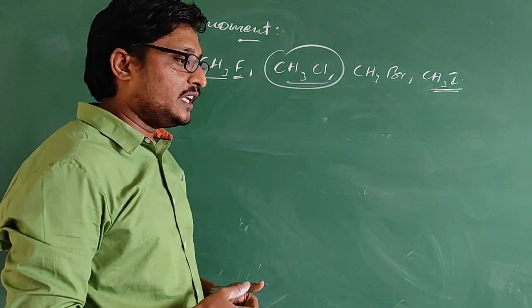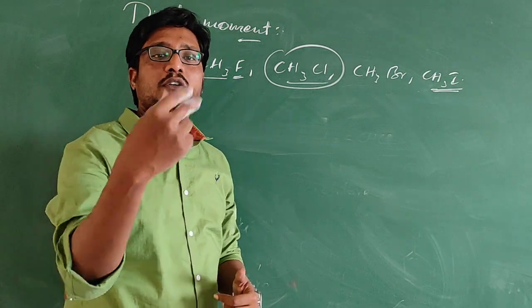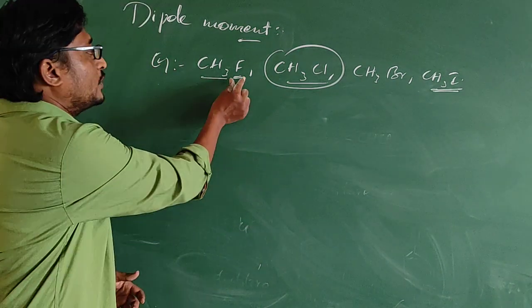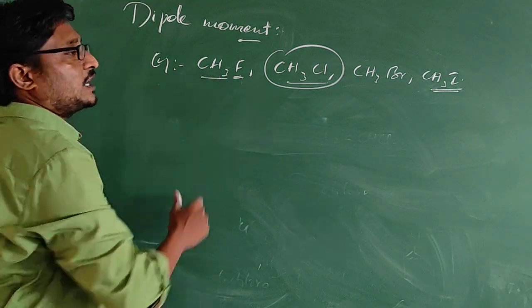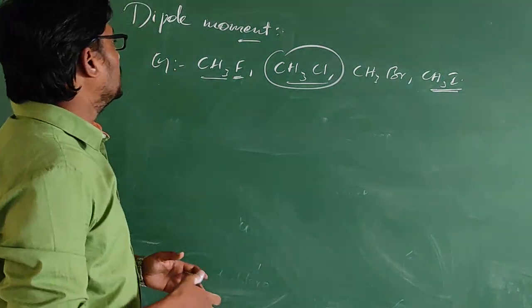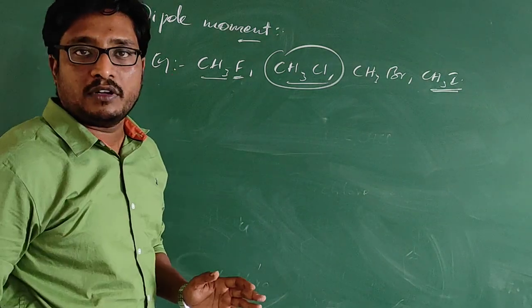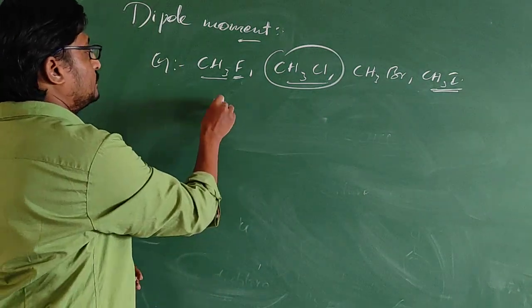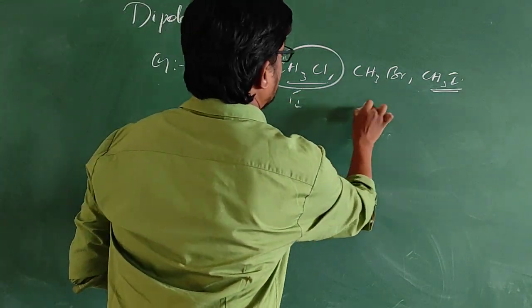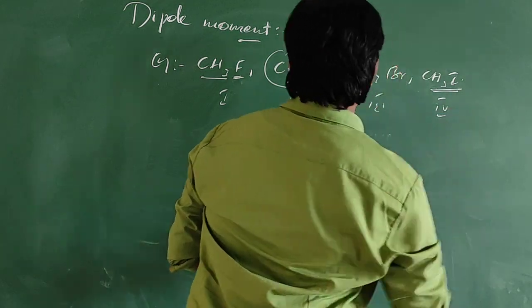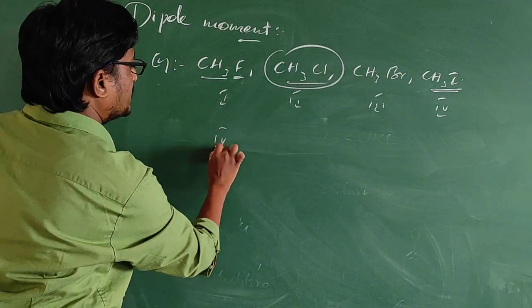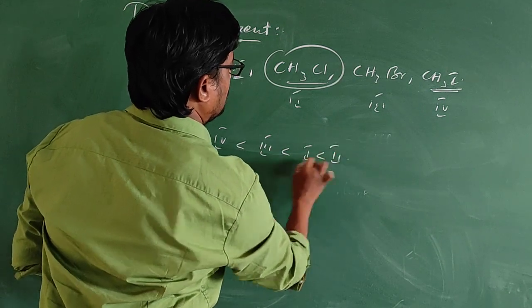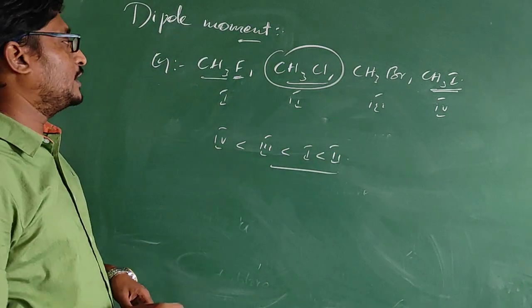So the bond length between carbon and fluorine will be low, and that is why the dipole moment of methyl fluoride will be low when compared with methyl chloride. So the dipole moment order is 4 is less than 3, 3 is less than 1 is less than 2.